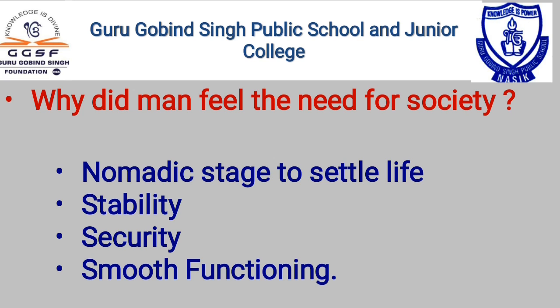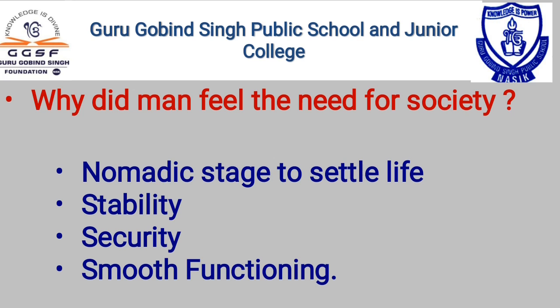He understands that only society is going to provide him stability and security. So the main motivational idea behind forming society is that society is the only way which will provide us stability and security. That is why man decided to form society.